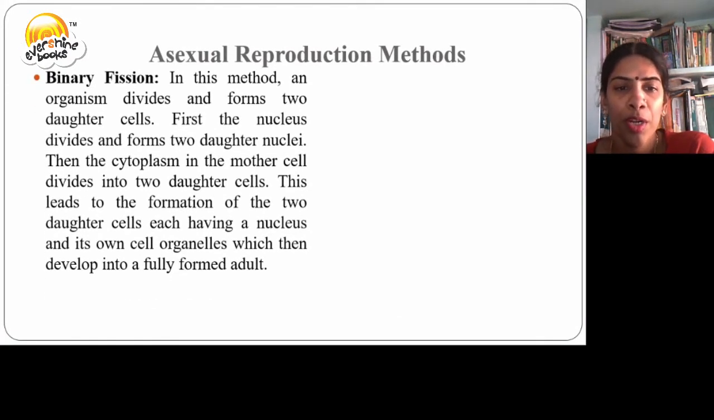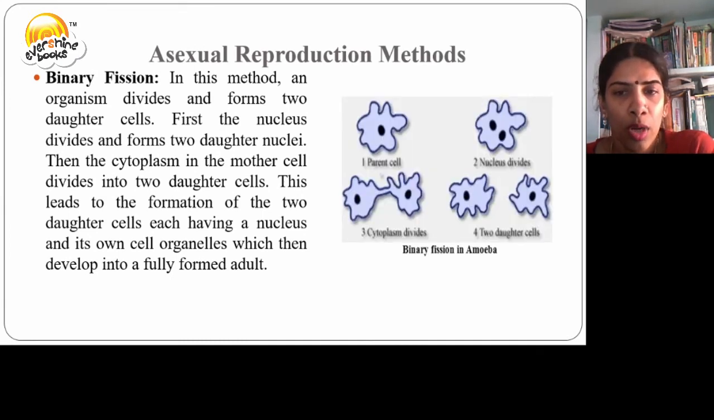Asexual reproduction by binary fission. In this method, an organism, say amoeba, divides to form two daughter cells. First, the nucleus divides and forms two daughter nuclei. Then, the cytoplasm in the mother cell divides into two daughter cells. This leads to the formation of two daughter cells having nucleus and the cell organelles, which then develop into a fully formed adult. The picture shows the parent cell, nuclear division, cytoplasmic division, and then two daughter cells.